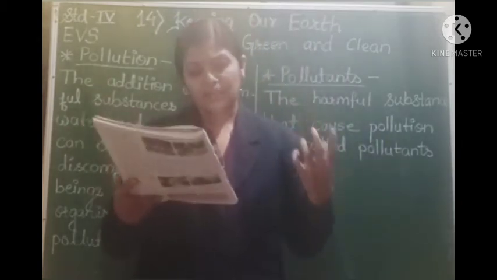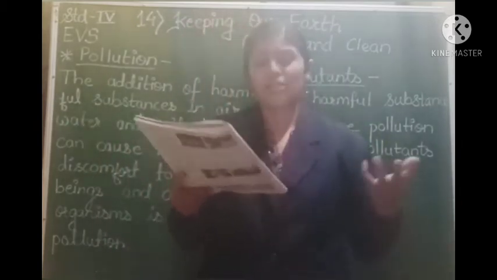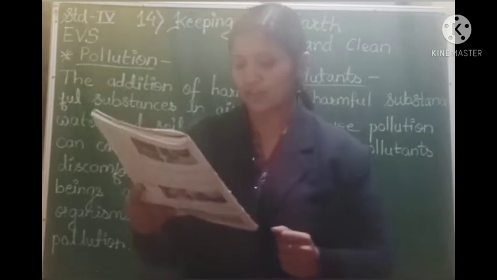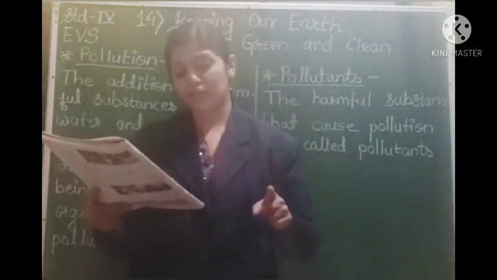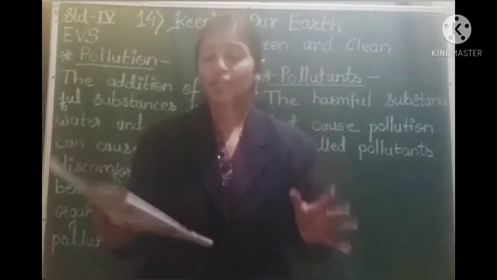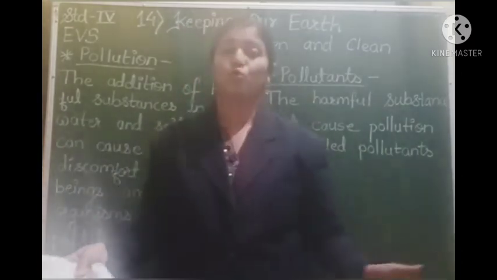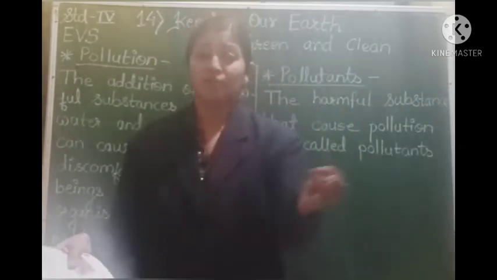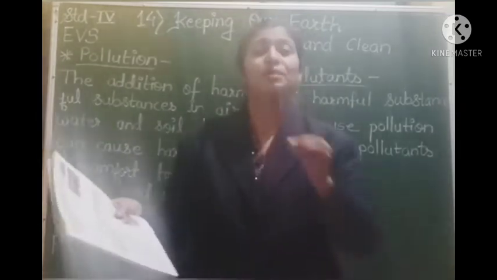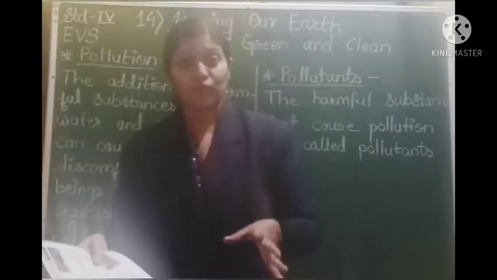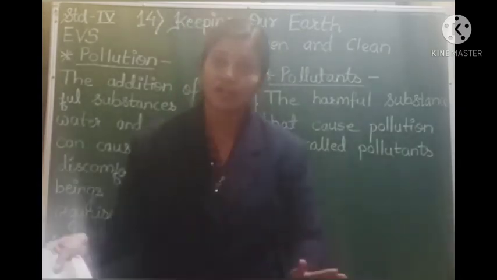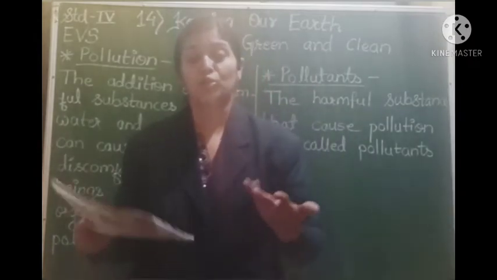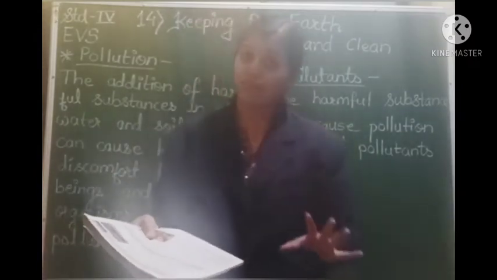These include paper, leaves, fruit waste, vegetable peels, and things which are made of wood. All these things decompose and get mixed up with the soil. Biodegradable waste can be converted into manure by letting it decompose, and you have to cover those pits. As I told you, you have to make a big hole in the soil, and you can throw all this household waste, like the peels of vegetables and the covers of fruits, into it. You have to cover it, and slowly it will start reacting with the soil and get converted to manure. So it can be used as manure also.